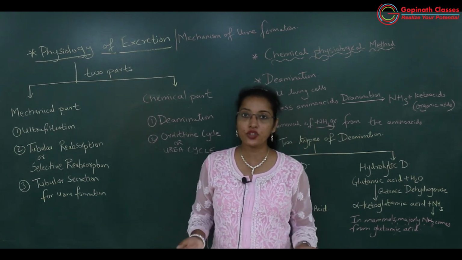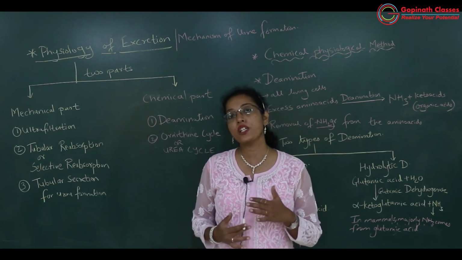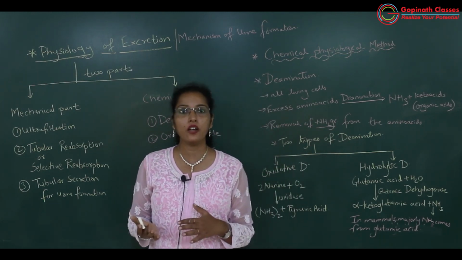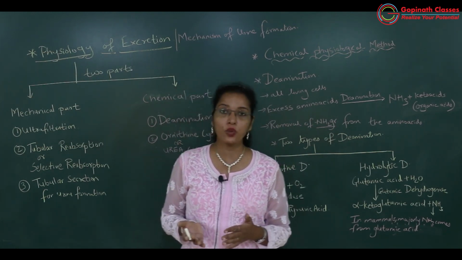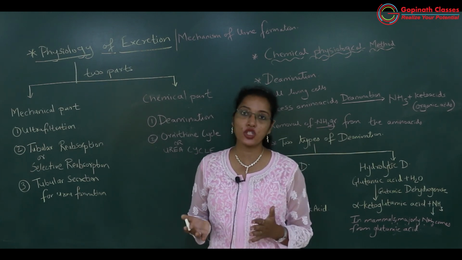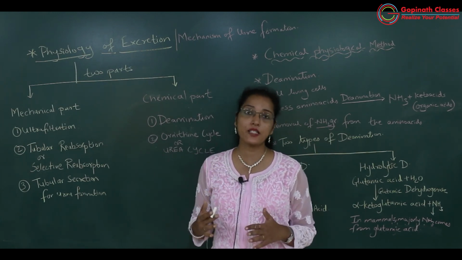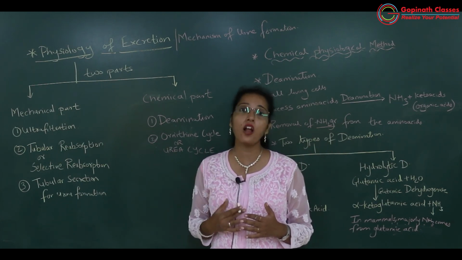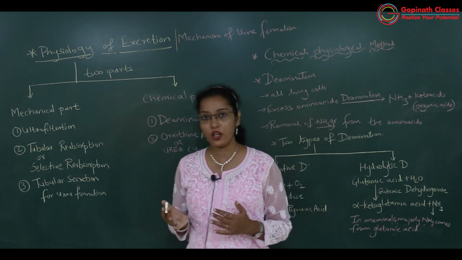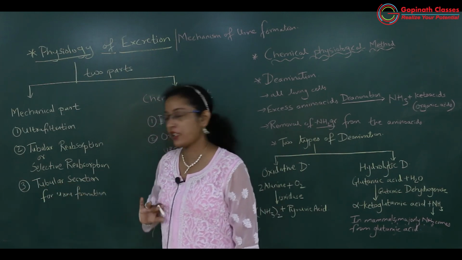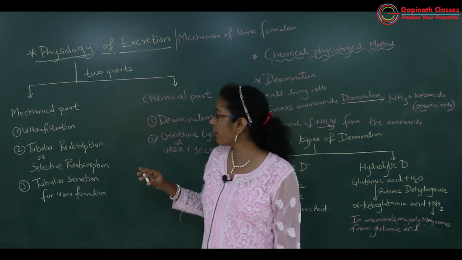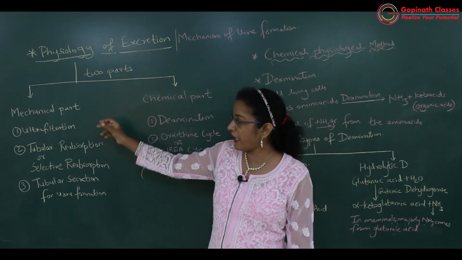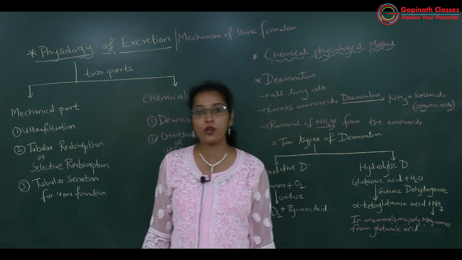Tubular secretion means whatever is not important, such as drugs, pigments, H positive ions and excess K positive ions, has to be thrown out. Whatever is unwanted has to be thrown out. That is tubular secretion. So in the next lecture we will learn the ornithine cycle, followed by the mechanical part of urine formation.